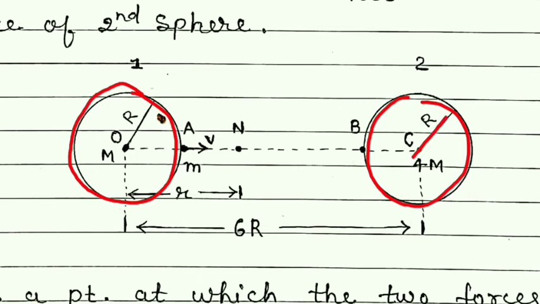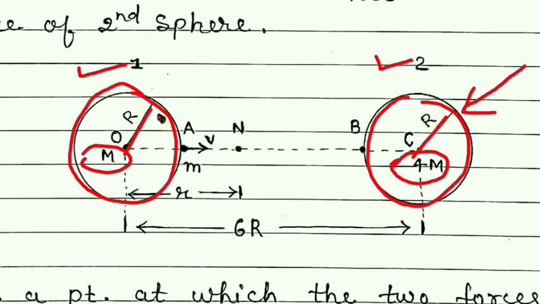Their radius is the same, but the mass of the first object is capital M and the mass of the second object is 4 times M. This means the second sphere is denser than the first, because their volume is the same but the mass is more.